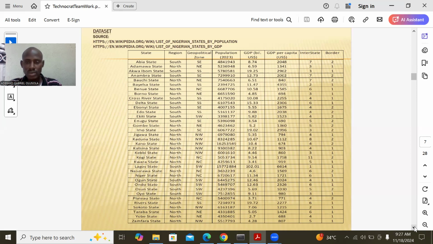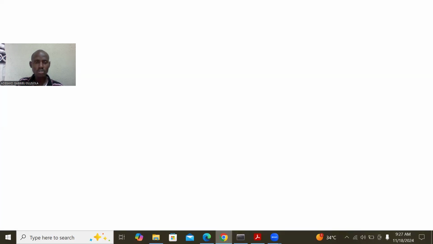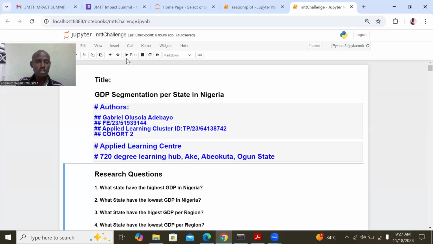For border, 2 means that the state does not have a border, while 1 means that it has a border. But our main features here are the population, the GDP, and the GDP per capita. So I will take you to our house studio where we did the work. So from the house studio now, we have this.